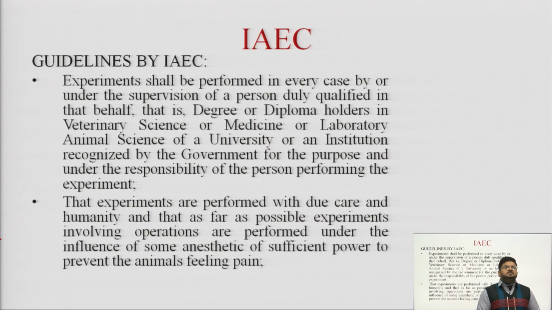Then there are some guidelines provided by the IAEC, the Institutional Animal Ethics Committee. Before using animals, we need to understand these guidelines provided under the Prevention of Cruelty to Animals Act.